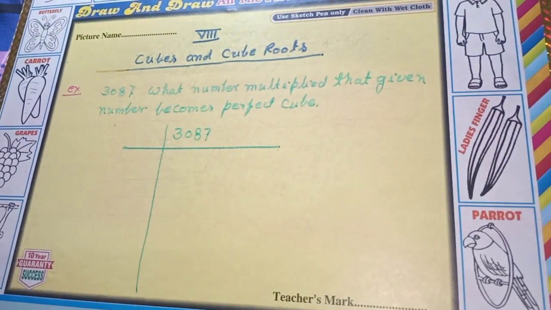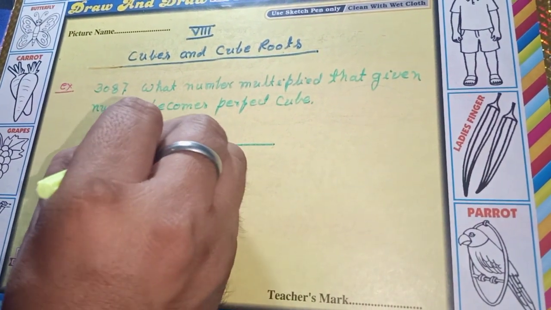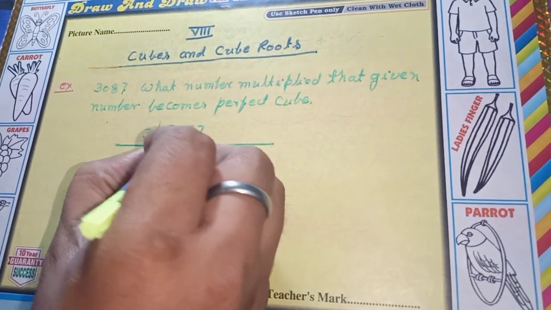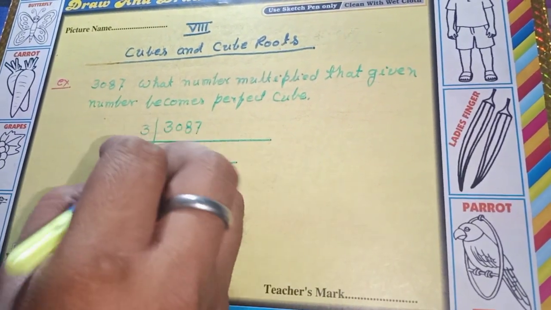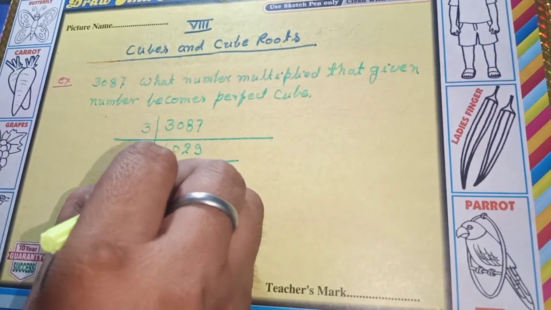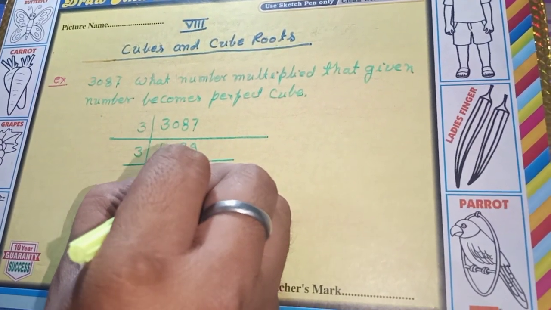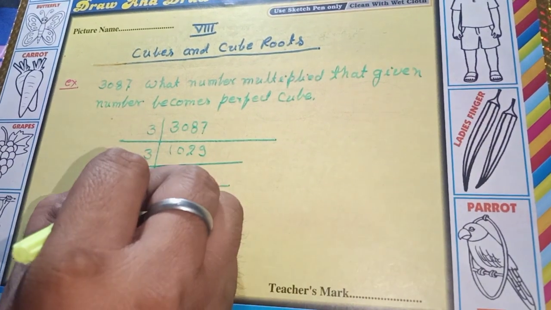Prime factorization of 3087. So first 3, next 3, now 7.